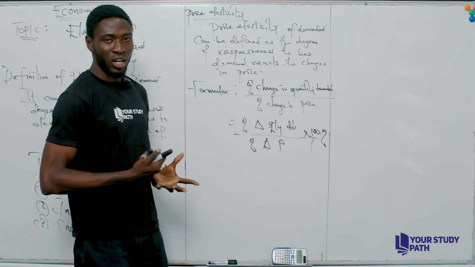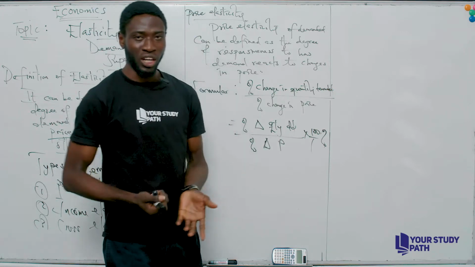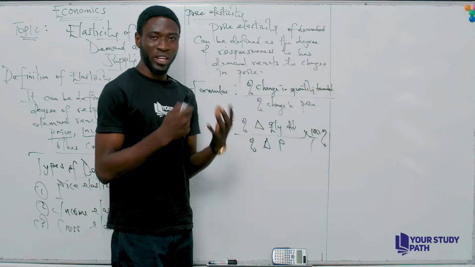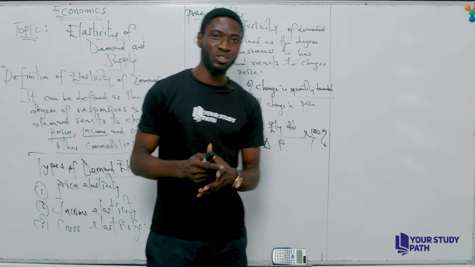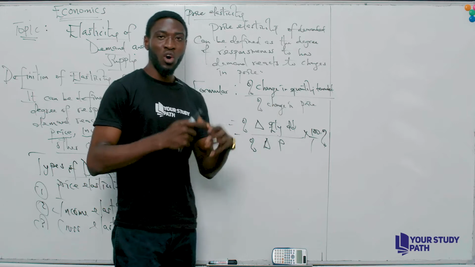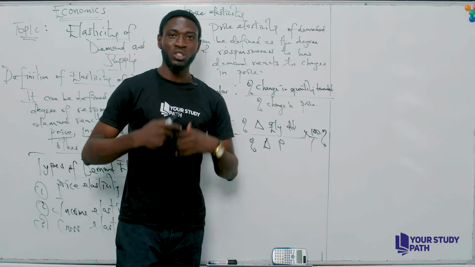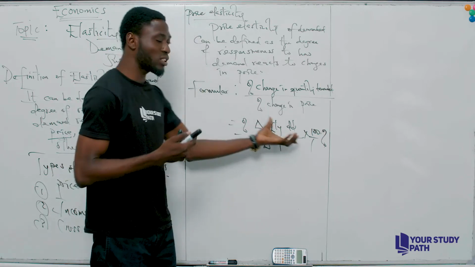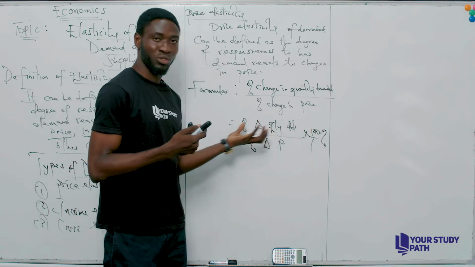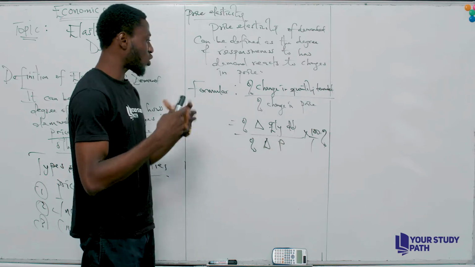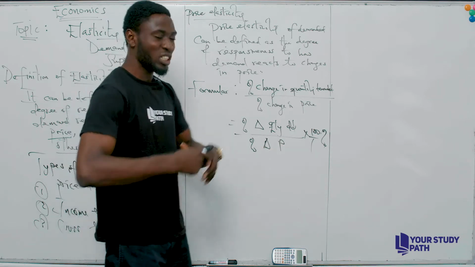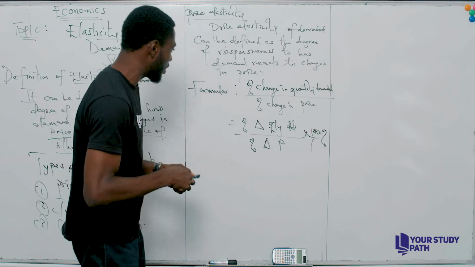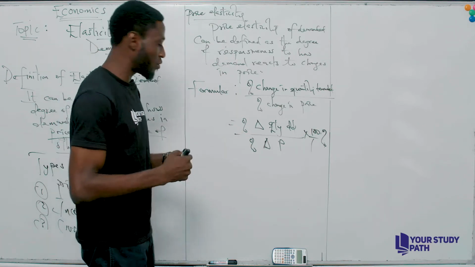For most of you writing JAMB, writing all this formula out wastes time. So the best thing you can do is have a very short way of writing this formula so that you can apply the figures you are given in the question. Since you have this, you can apply this formula straightforwardly. Now, there is also another formula we call the point formula. That is another fast way you can solve for price elasticity of demand.